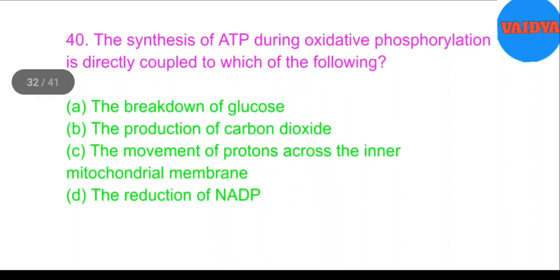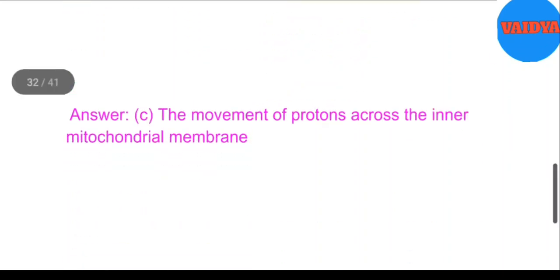40. The synthesis of ATP during oxidative phosphorylation is directly coupled to which of the following? A. The breakdown of glucose. B. The production of carbon dioxide. C. The movement of protons across the inner mitochondrial membrane. D. The reduction of NADP. Answer. C. The movement of protons across the inner mitochondrial membrane.